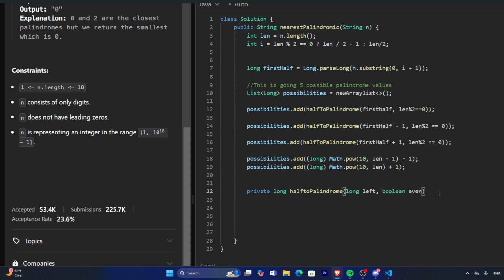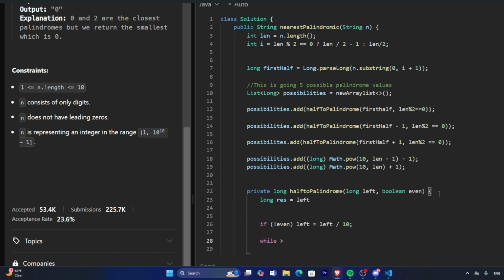So after we've done that, let's create our result, which is going to be a long, actually, not an integer, called res. And we want to make sure that we're working with even numbers as much as possible. So if we're working with an odd number, we want to convert this into its even equivalent so it can be easier to work with. So if it's not even, so it's odd, then we want to make sure that we divide this left value by 10.